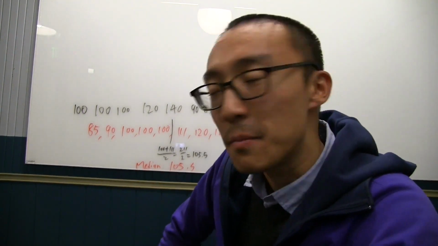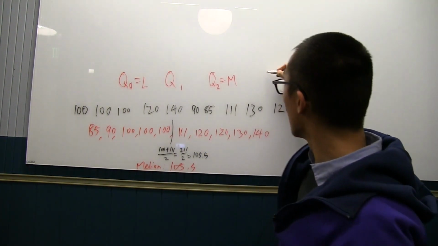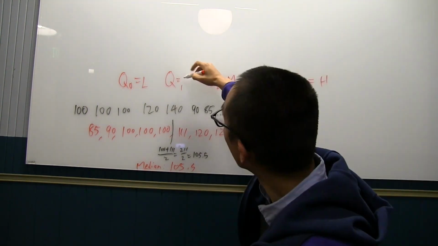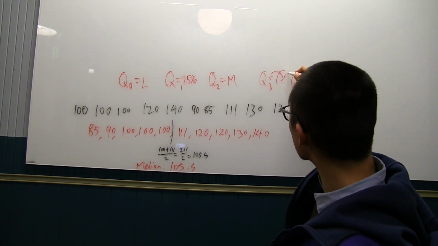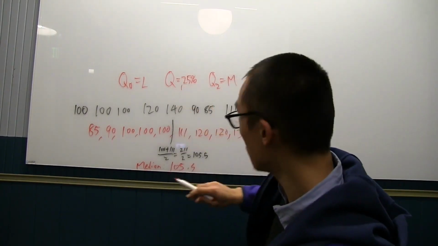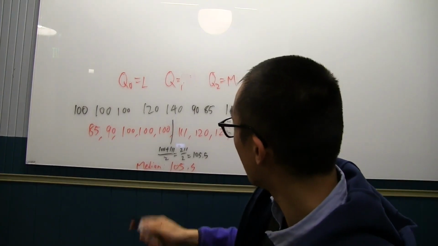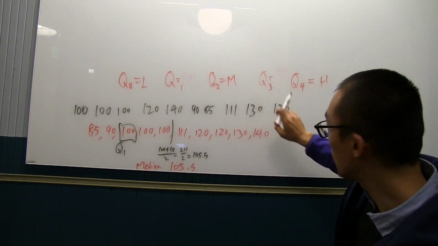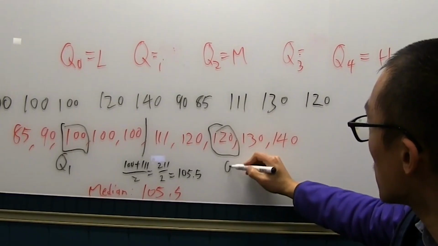Just by me describing it, maybe you guys can figure out what's going on. If your Q0 is your lowest value, and your Q1, and then you have your Q3, this is the middle, this is the bottom, and this is the top. Whatever value's at the 25th percentile, and this is whatever value's at the 75th percentile. To find the Q1, you look at these values below the median, and you find the middle number there. So the middle number is this. This is your Q1. And here, the Q3, you find the middle number above the median. It's right here. So this is your Q3.